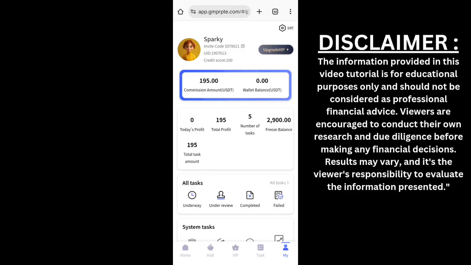In this video tutorial, we are going to be talking about this online earning platform known as GMP, the withdrawal method of this platform. How do you withdraw money from this platform? That is the question I have been receiving. What are the requirements one needs to meet to be able to place a withdrawal on this platform? In this video tutorial, I am going to be explaining all that. We are going to be taking the full analysis of this platform, including the withdrawal, which is the main reason why I am producing this video, for those who have asked me to produce the video on how to place a withdrawal and the requirements one needs to meet before he or she can withdraw their earnings from this platform.